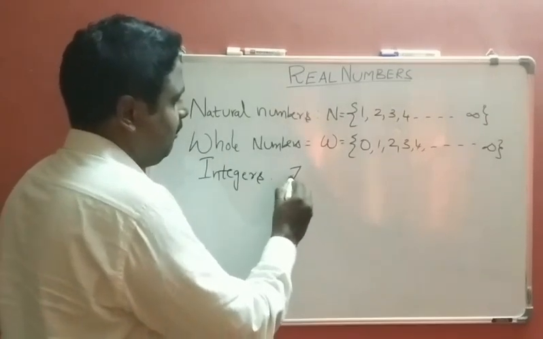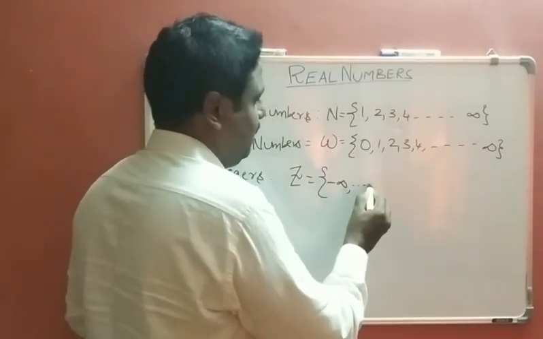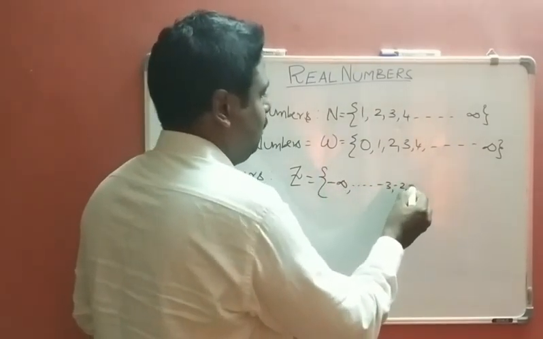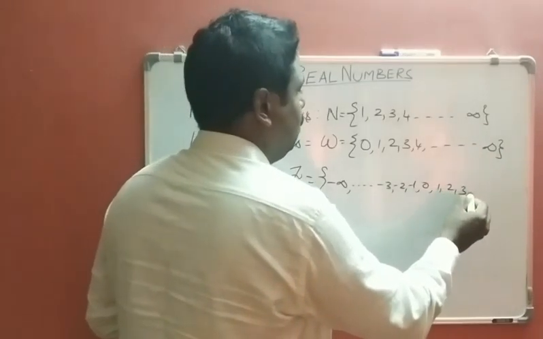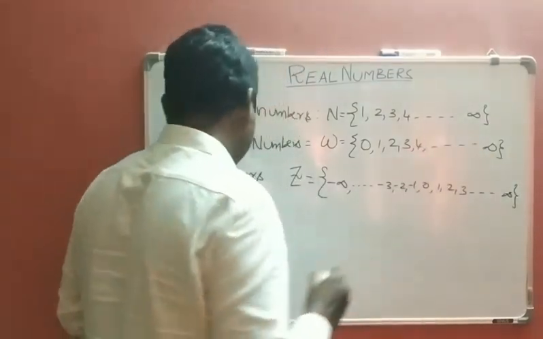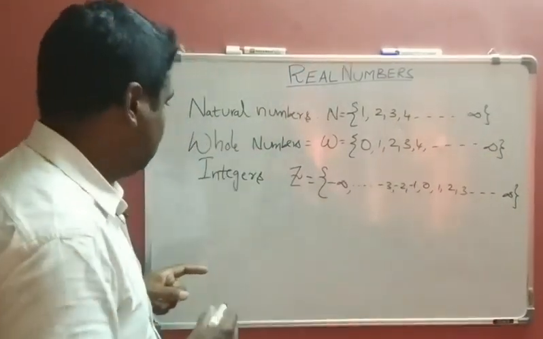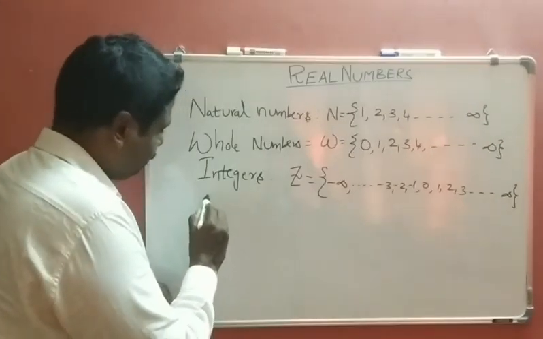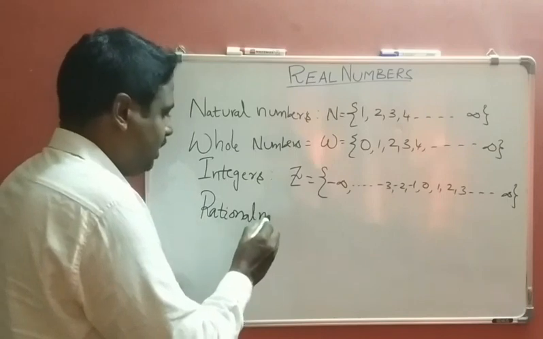After that, integers. Integers are denoted with Z, which starts from minus infinity and so on, minus 3, minus 2, minus 1, 0, 1, 2, 3 up to plus infinity. So this is the set of integers. After that, rational numbers.